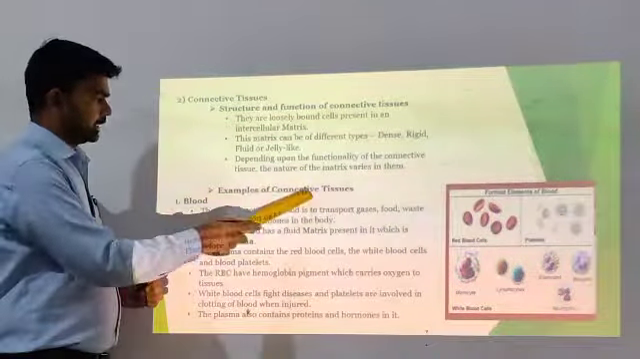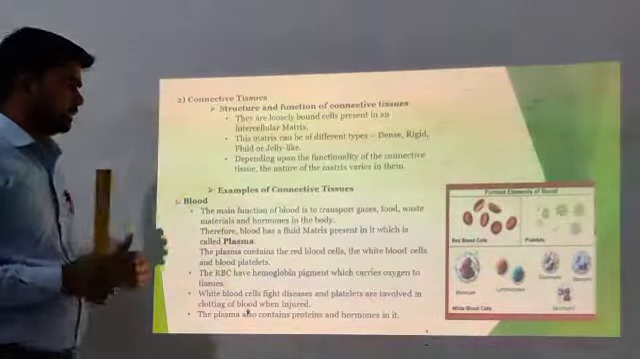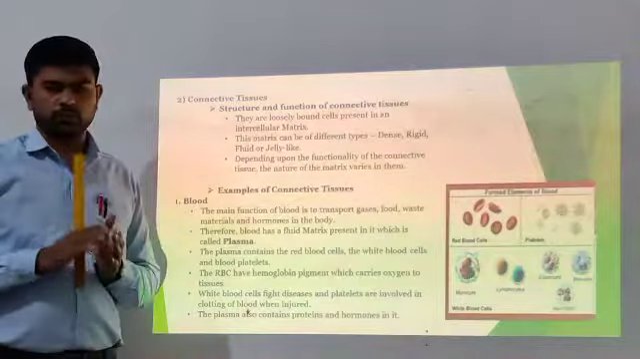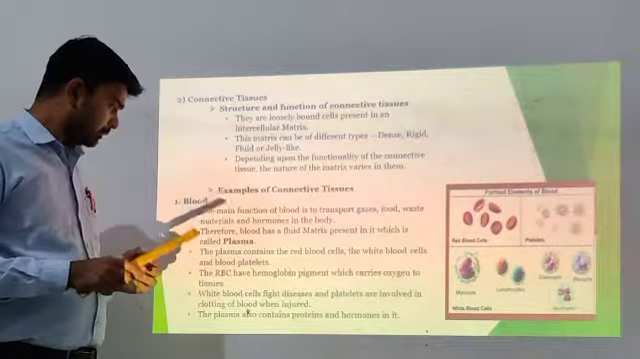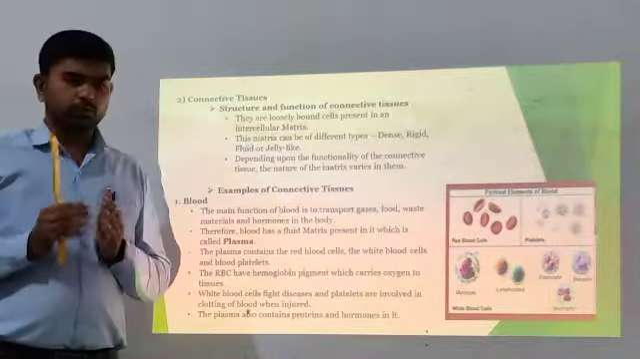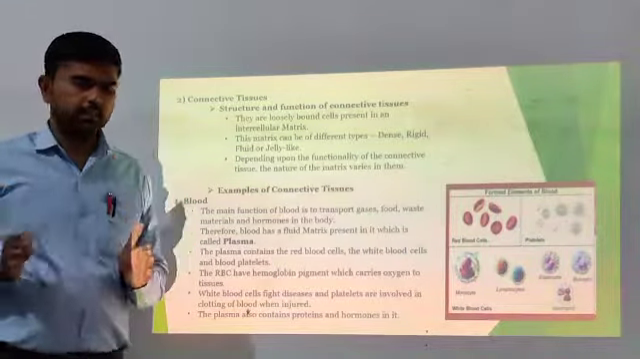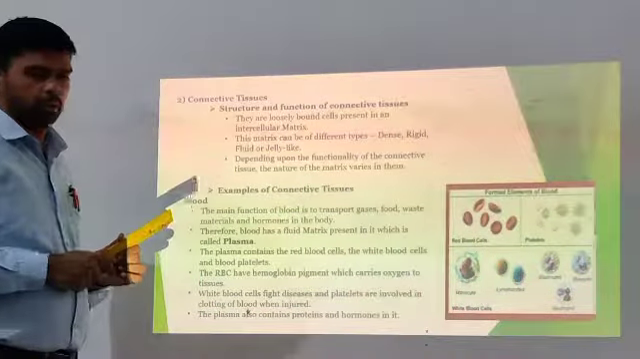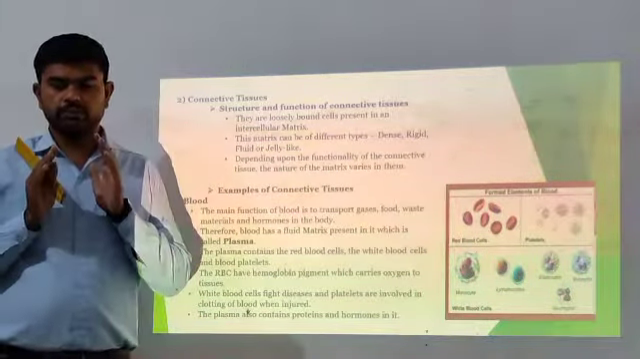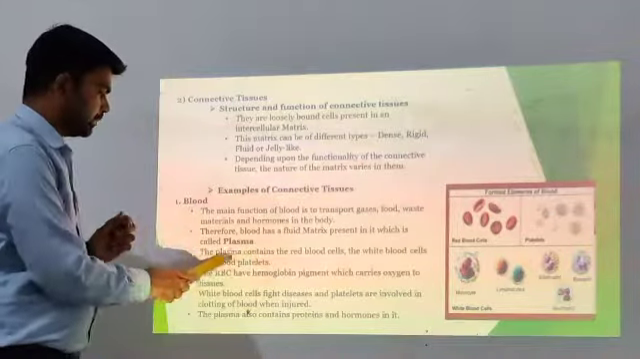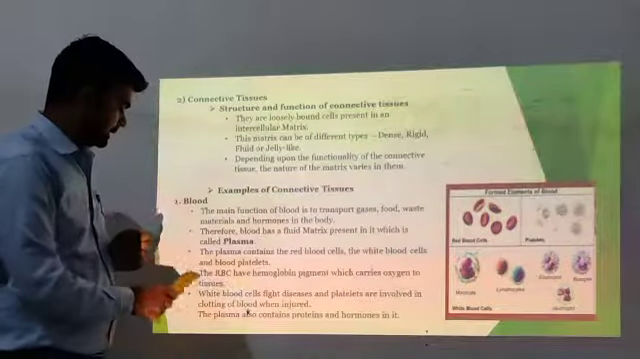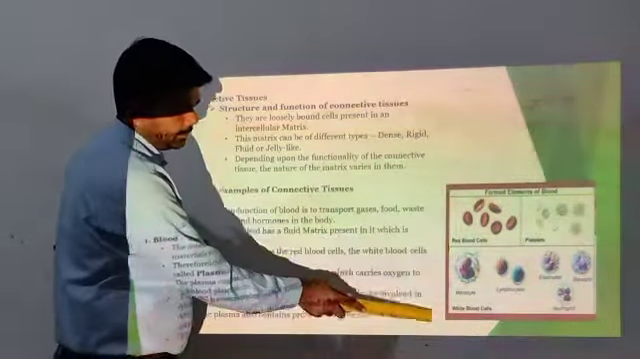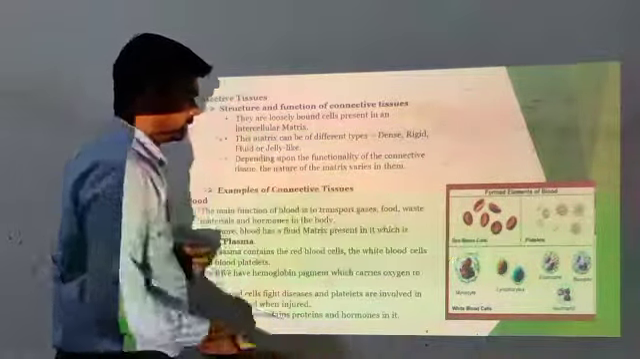An example of connective tissue is blood. The main function of blood is to transport gases, food, waste material and hormones in the body. Therefore, blood has a fluid matrix, which is called plasma. What do we call the blood matrix? We call the blood matrix plasma. This plasma contains red blood cells, white blood cells, and the platelets of the blood.